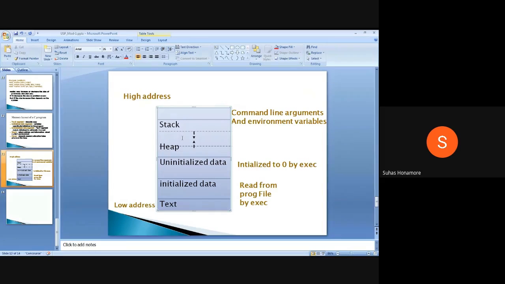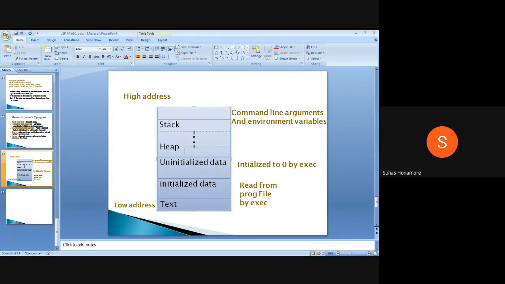In between, the memory will be blank. Starting with a small amount of stack and a small amount of heap memory, those two grow in opposite directions. The stack goes in the downward direction, the heap goes in the upward direction. Whenever you allocate memory dynamically, the heap keeps increasing, and if you call more functions, the stack will increase its size.